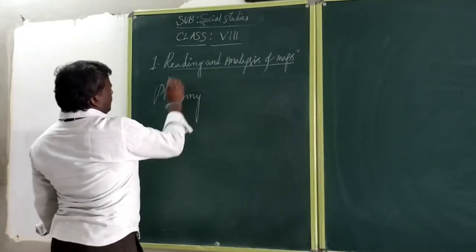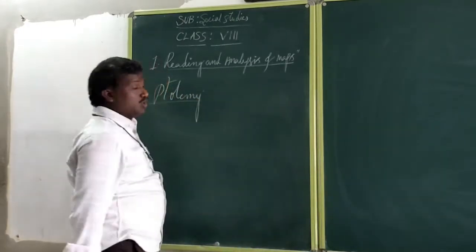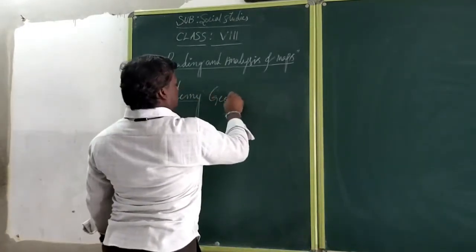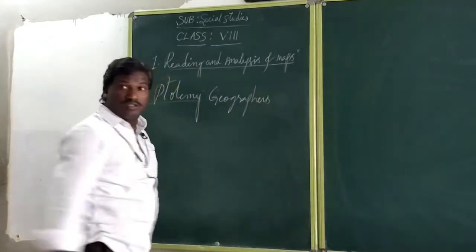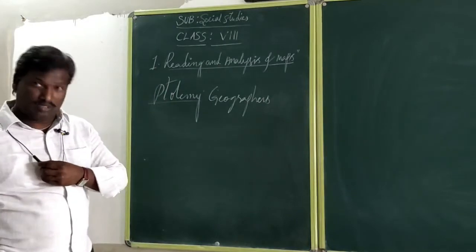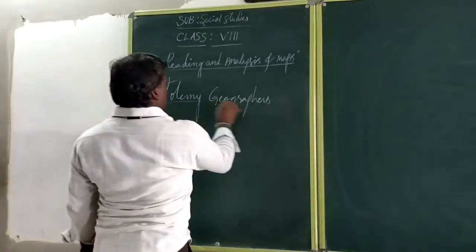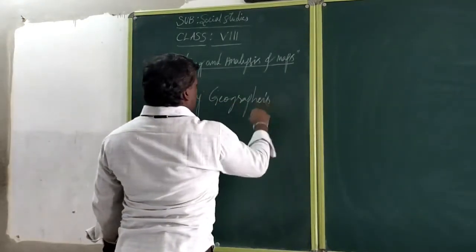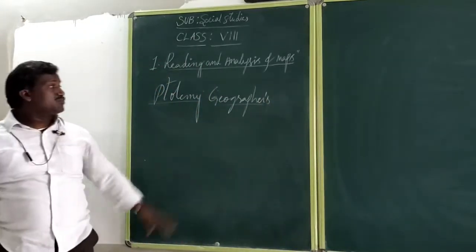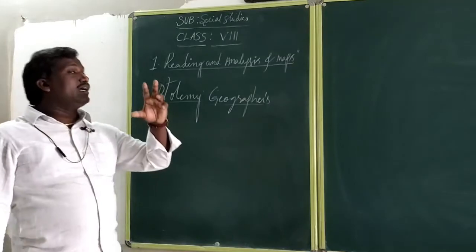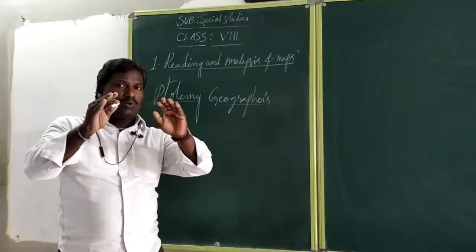According to Ptolemy, he is one of the geographers. He wrote some books. According to his books, the entire world is around this.